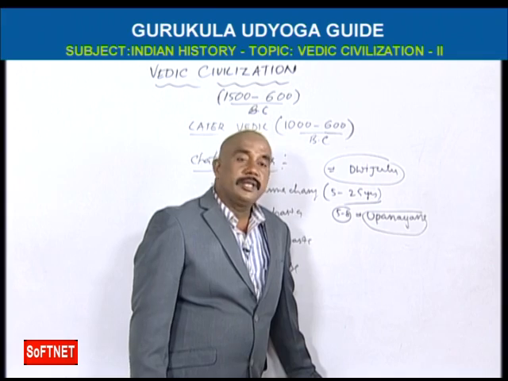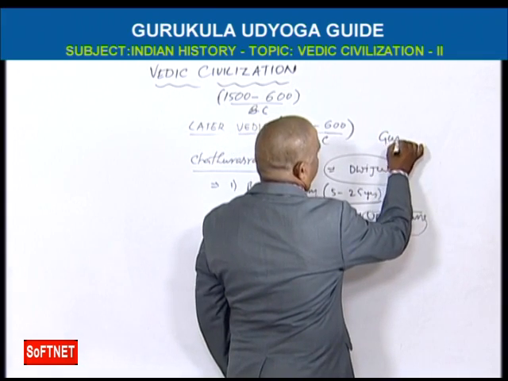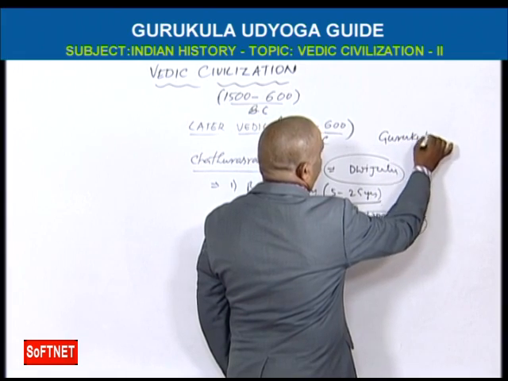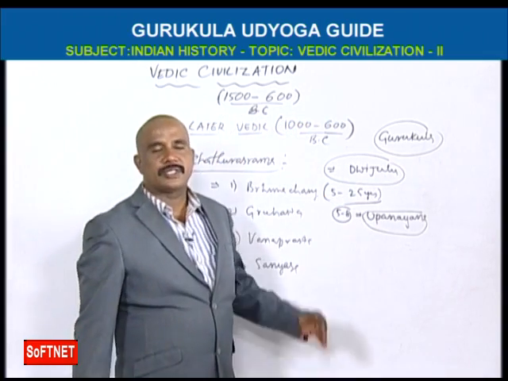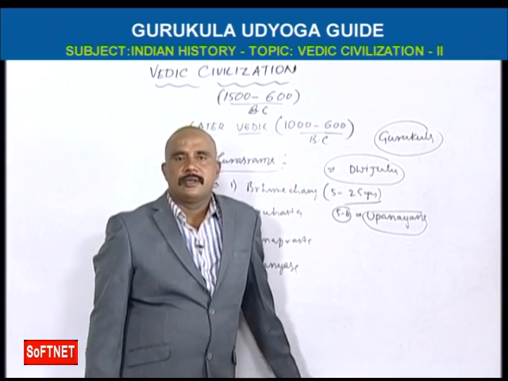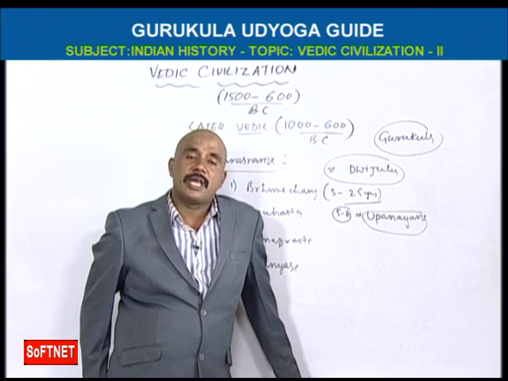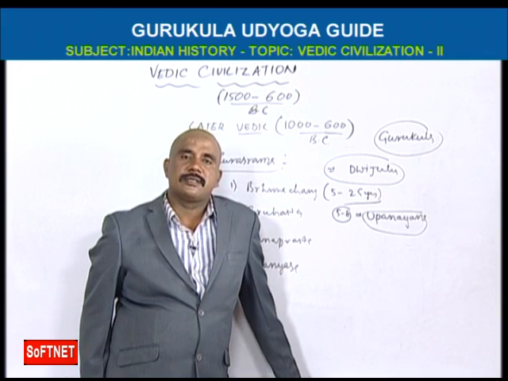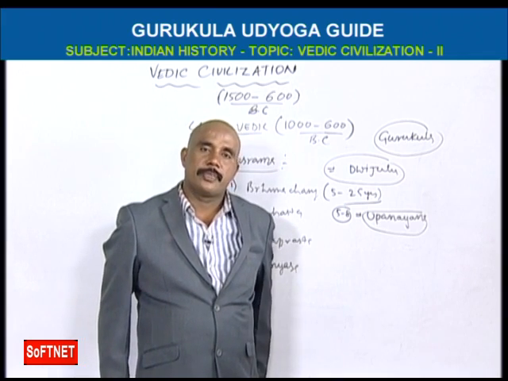After Upanayana, they will go to the forest, to Gurukulas. In later Vedic civilization, Gurukulas started. But in early Vedic, there were no Gurukulas. In the Gurukula, the disciples, the students, go to the forest. They will learn Vedas, Tarka, mathematics, everything in front of the Guru.